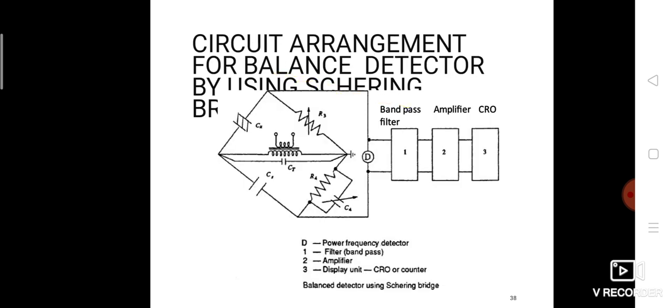The circuit arrangement of the balanced detector using the shearing bridge. Here D is the detector, and number 1 is the band pass filter. After the band pass filter, an amplifier is connected, and then after the amplifier, a CRO or display unit will be connected.